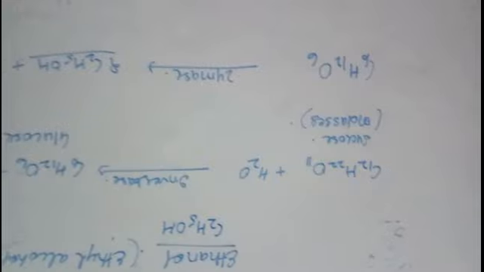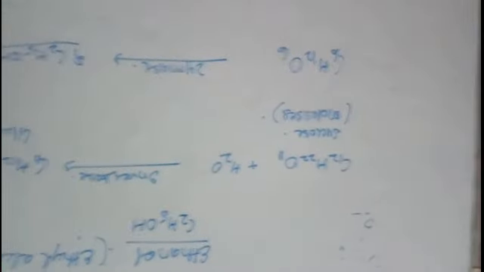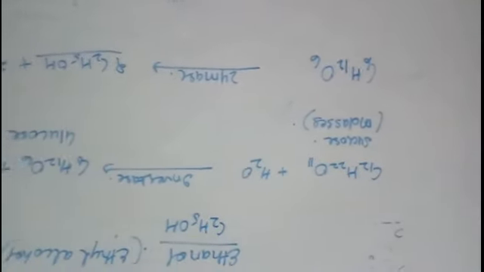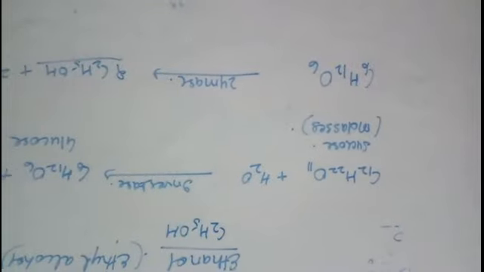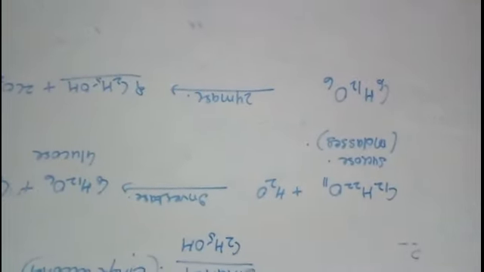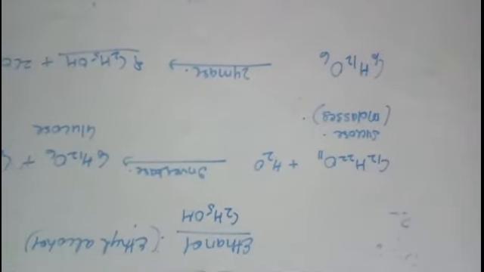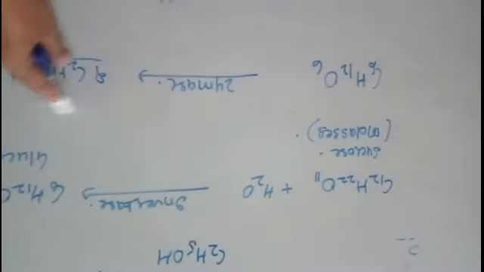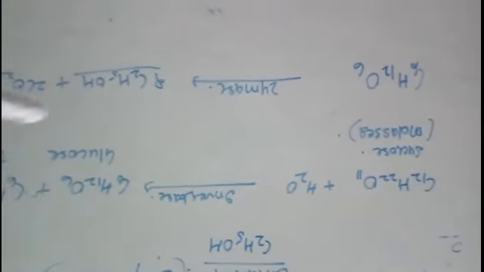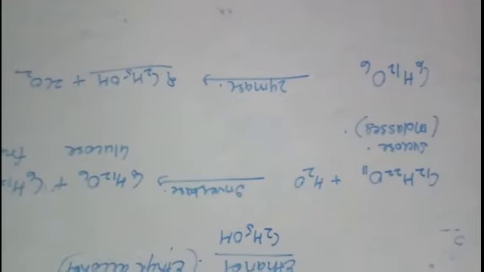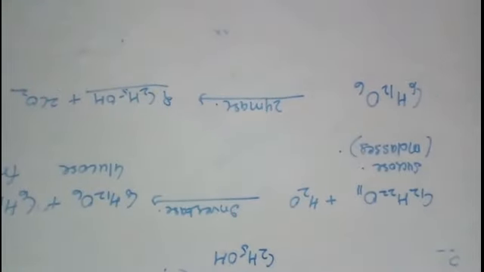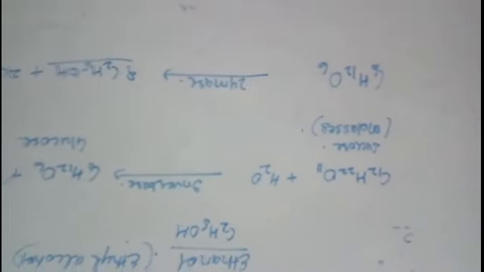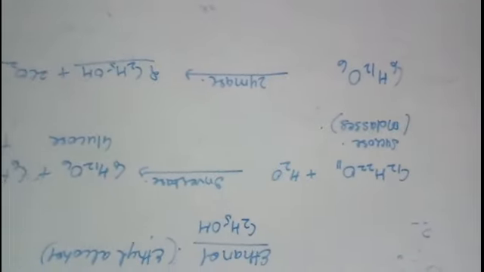Now during this fermentation, the thing which we have to remember is that there should be no oxygen, because this fermentation is carried out in the absence of oxygen. It is anaerobic fermentation, right? So no oxygen should be there. If oxygen will be there, this ethanol which is formed here will be converted to carboxylic acid, that is, converted to ethanoic acid. Now ethanoic acid is sour in taste, hence the taste of the ethanol will be deteriorated, right?